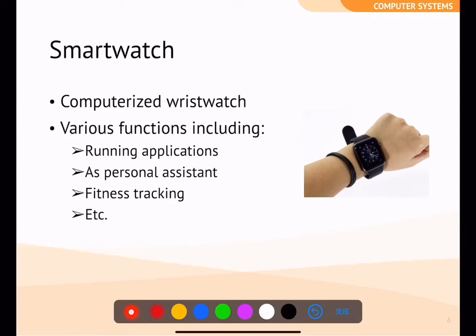About the smartwatch, actually it's a computerized wristwatch, and there are different functions. You can work with some running applications, and it acts as a personal assistant to remind you that you have a call or you have a meeting coming. And then the fitness tracking means how many laps you have run, and how fast you have run, etc.